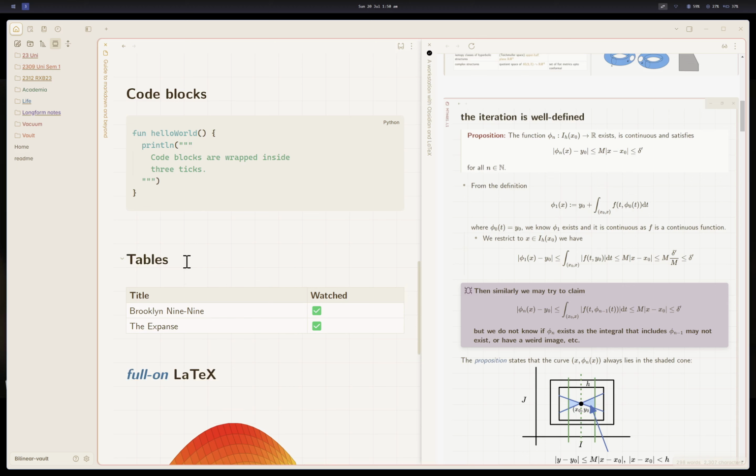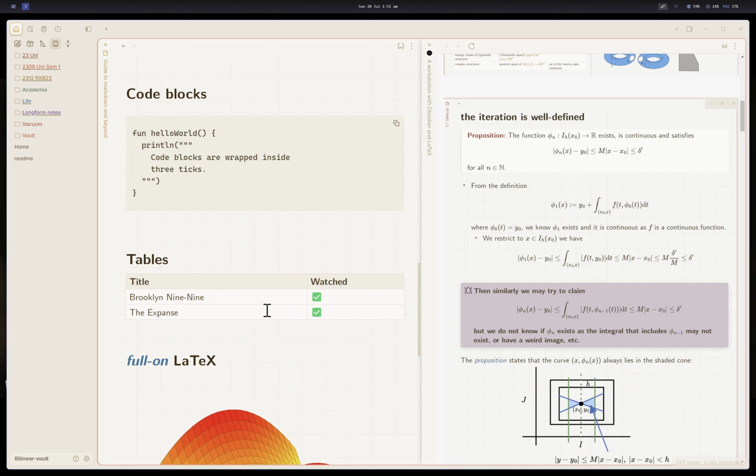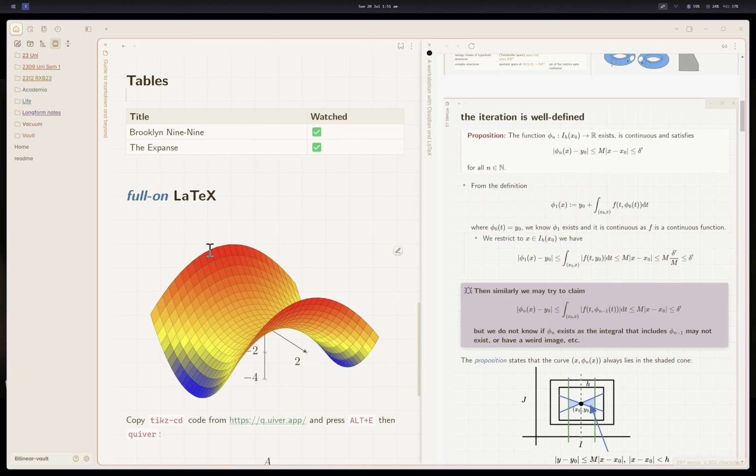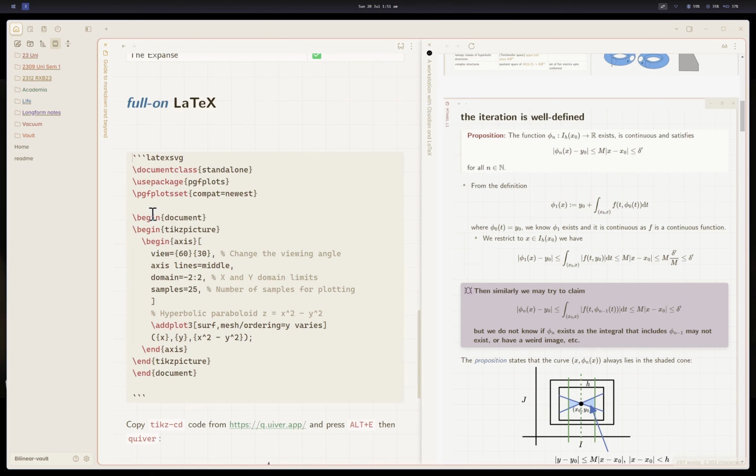So to do that, you need to have some Python installed, maybe. I'm not sure. Now you can make tables, and tables are a pain to make in LaTeX. But here you can draw big tables. There is no restriction on how many columns or rows you want to make. Or using plugins, you can literally add full-on LaTeX.